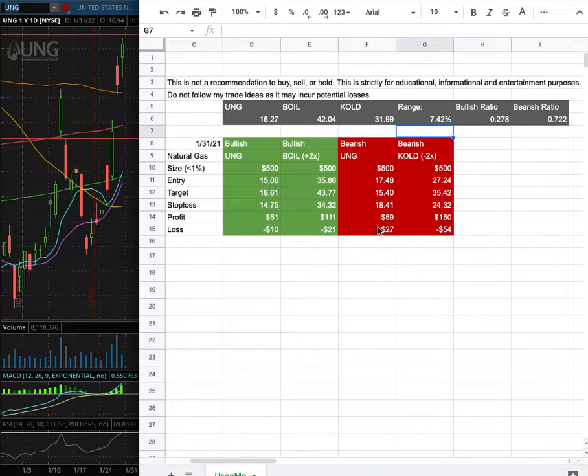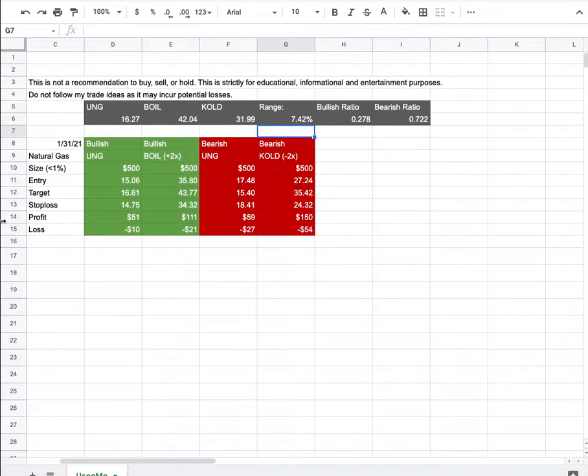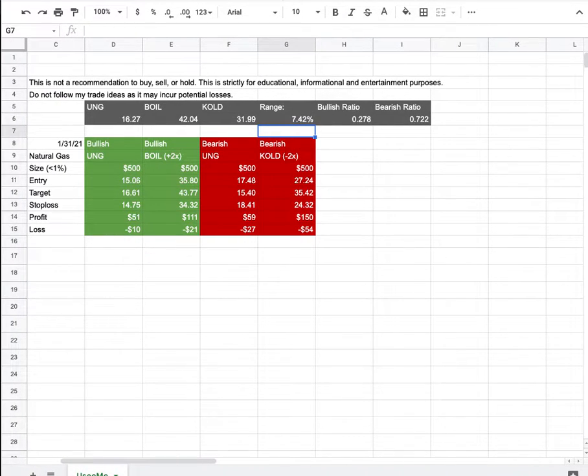However, if I were to open a short position, my entry is at $17.48, and that is this range here. My sell target is at $15.40, and my stop loss is at $18.41. So whichever entry price were to hit first, that'll be my position of the week. So how did I develop these trade ideas?